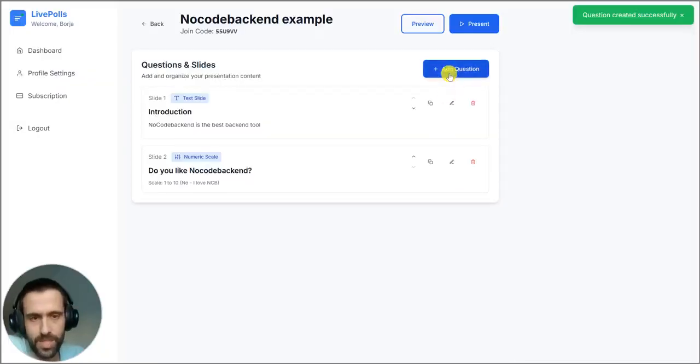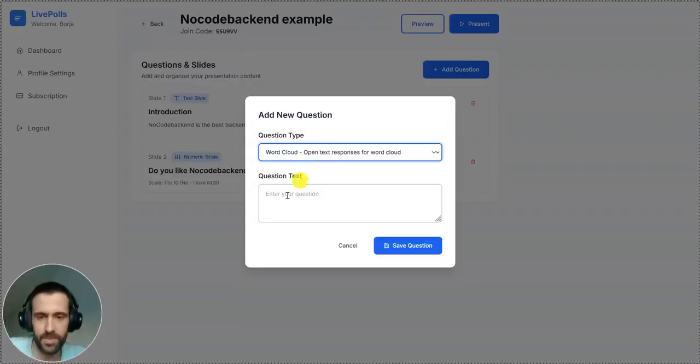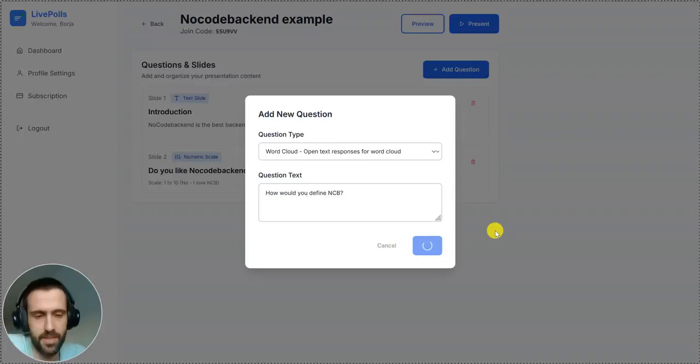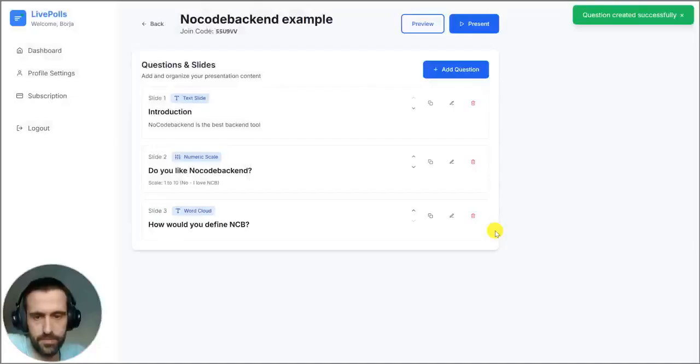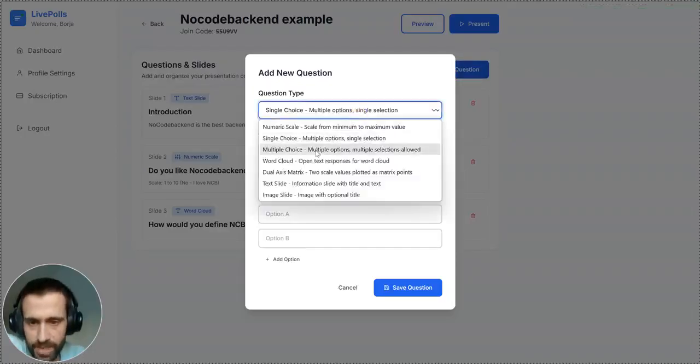Okay, we have the second question. We will introduce two more for the example. Word cloud. How would you define no code backend? And last one, a multiple check question.